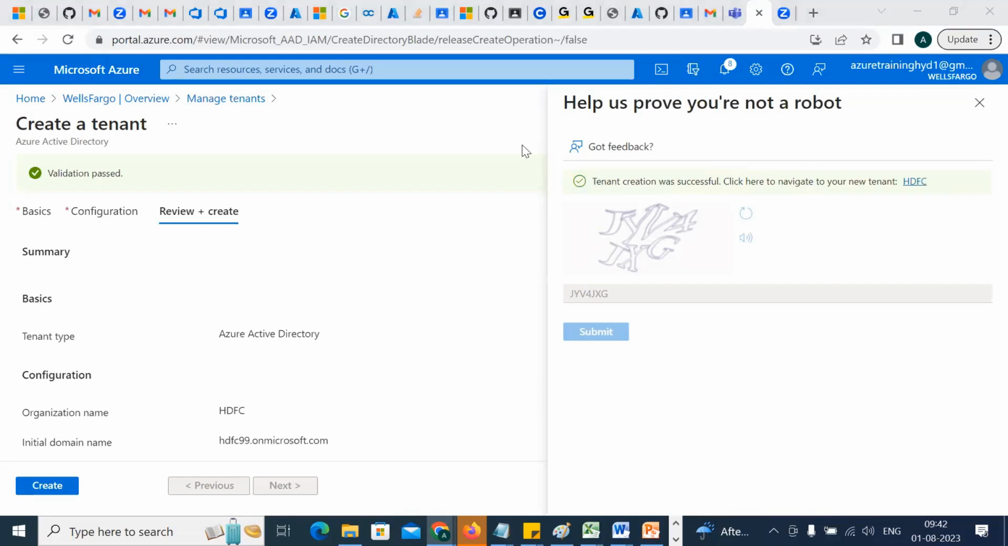It's created, right? Tenant creation successful. Click here to navigate to new tenant. If you wanted to click to HDFC here, now what will happen? Yes, it'll go to your HDFC. But I don't want to go. I'll create two more, and then I'll go. Let's see.